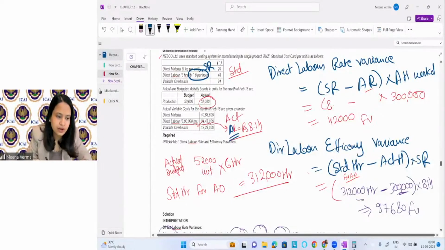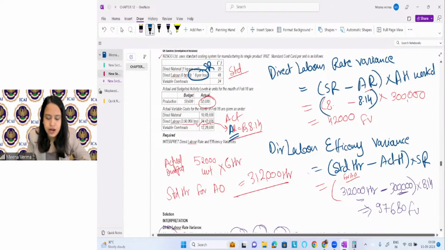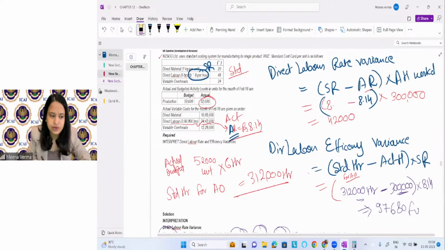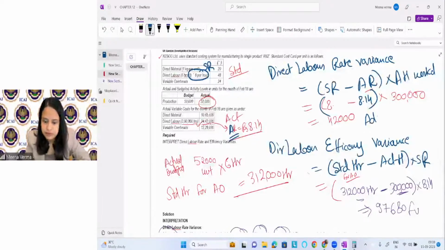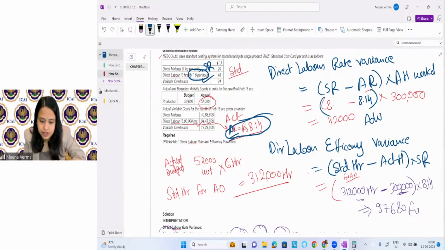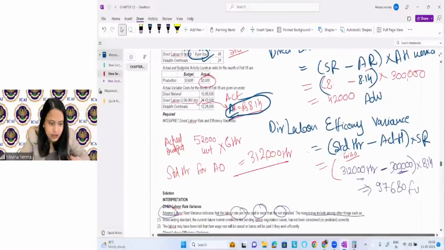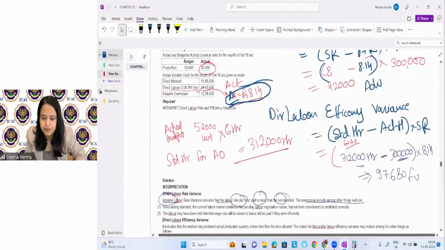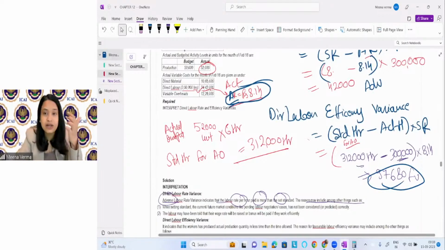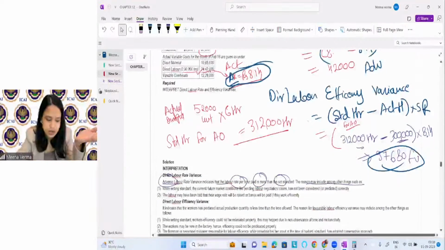So 8.14, right? Okay, so this will come adverse, reversed, right? Adverse. So here you can see he is paying more than the standard, which is not good, unfavorable. Let me see this one also. Standard hour is correct and actual hour is correct. So this is favorable, right? Here we are paying more, but the labor is efficient. This is what I can conclude.